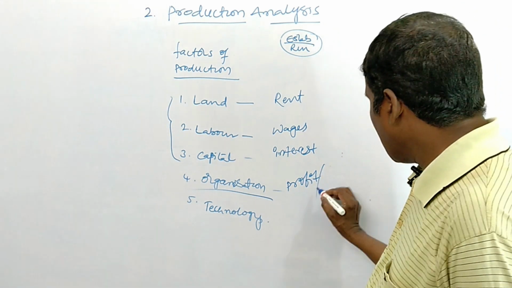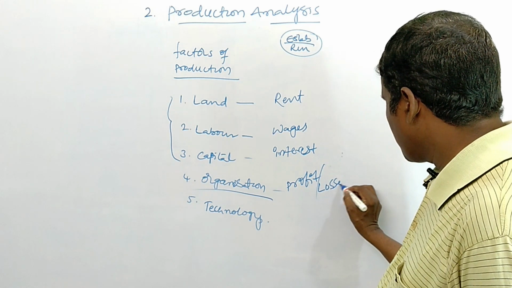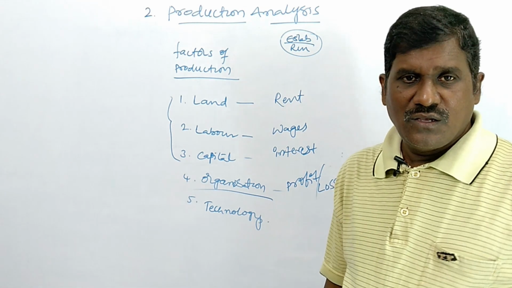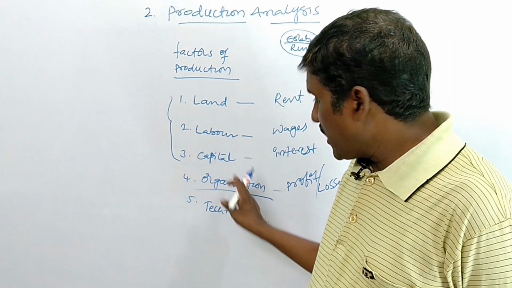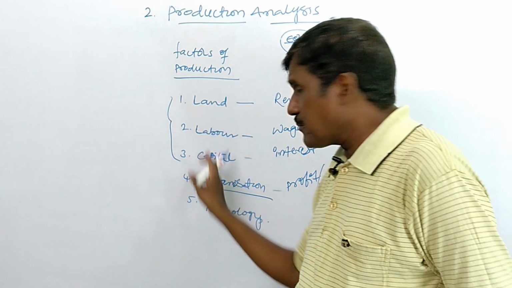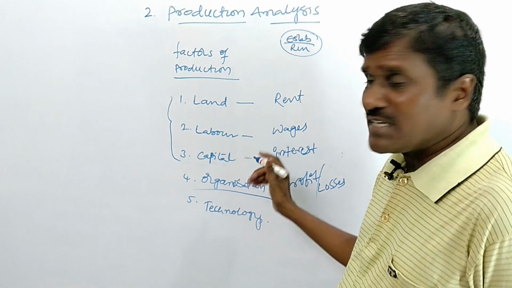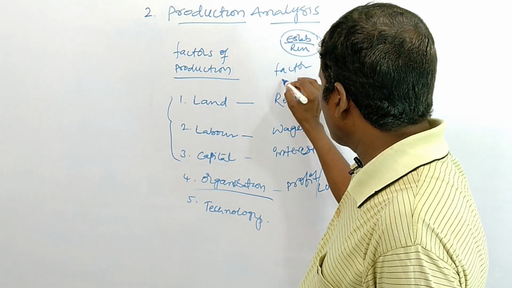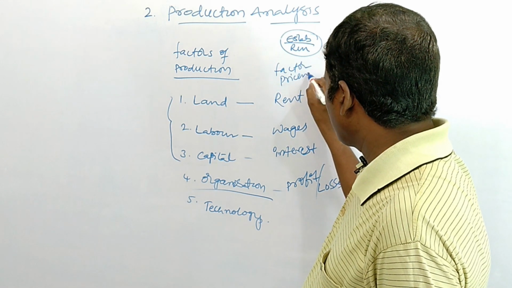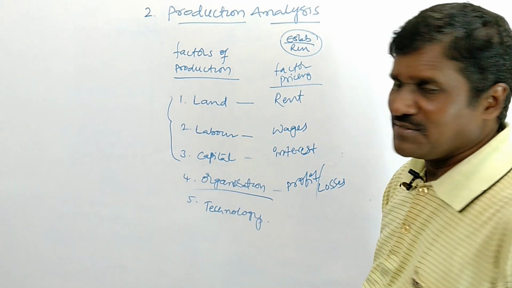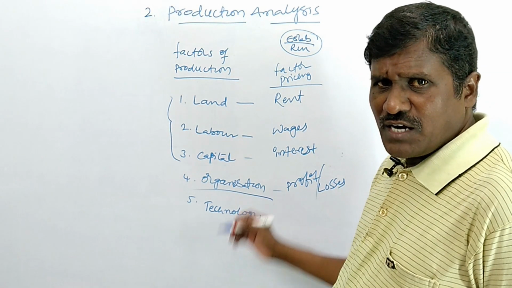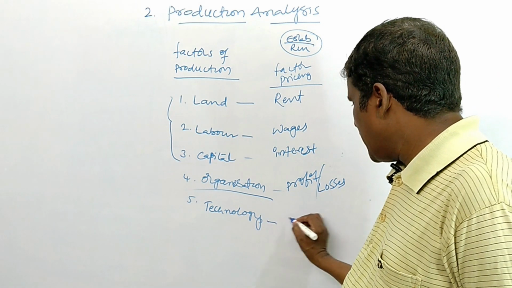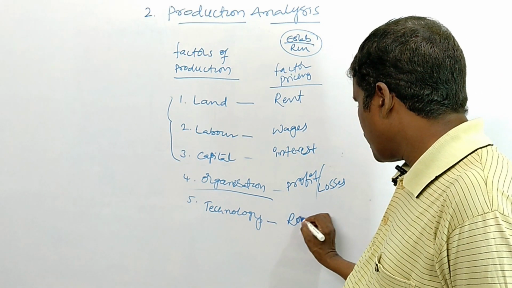Sometimes the organizer may get losses also. These are the factors of production, and these are the factor pricing. Which are called factor pricing? Rent, wages, interest, profit, and technology gets the royalty.